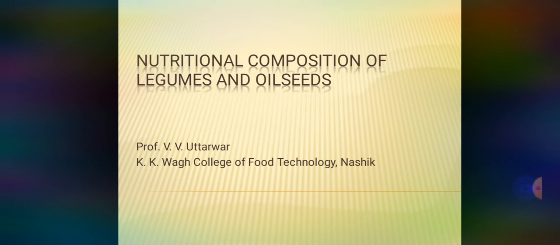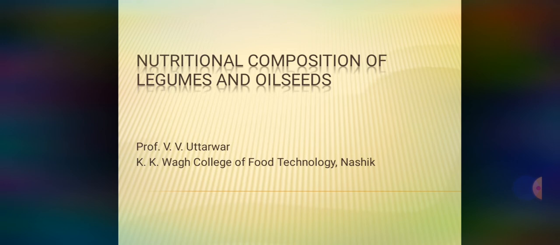So today's chapter is regarding nutritional composition of legumes and oilseed. Already we have gone through morphology of legumes and oilseed, nothing but the structural composition of legumes and oilseed. So now we'll go for nutritional composition of legumes and oilseed. Here we are going to see what type of nutrients are available, that is micro and macronutrients, which types of macro and micronutrients are available in legumes.